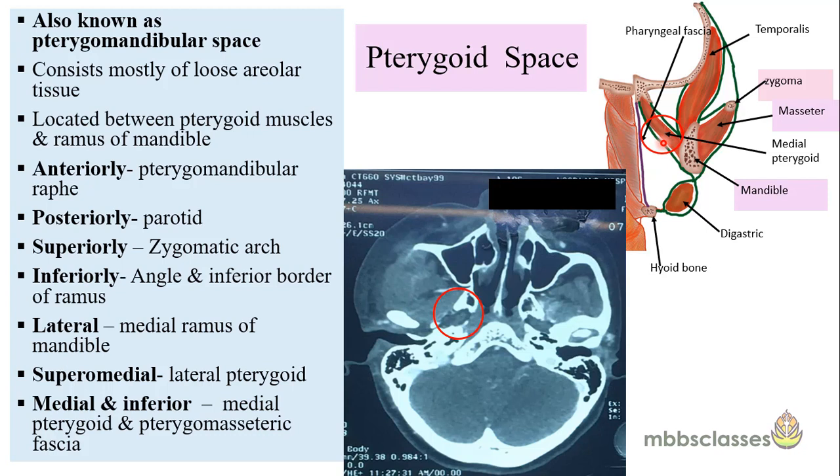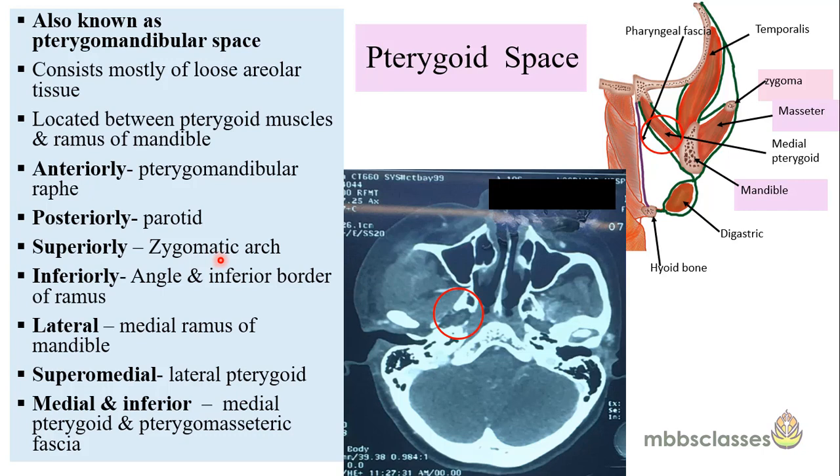Now let's look into the boundaries of the pterygoid space. Anteriorly, the pterygoid space is limited by the pterygomandibular raphe, which is again the posterior limit of the buccal space. This pterygomandibular raphe is a fibrous junction which is formed by the fusion of two muscles, buccinator and the superior constrictor muscle. Posteriorly, it is limited by the parotid gland.